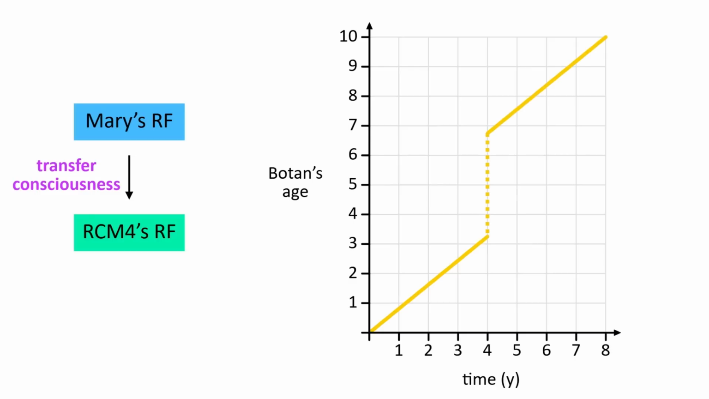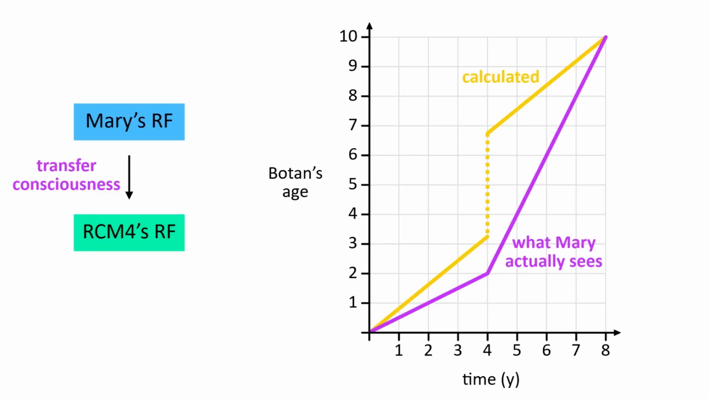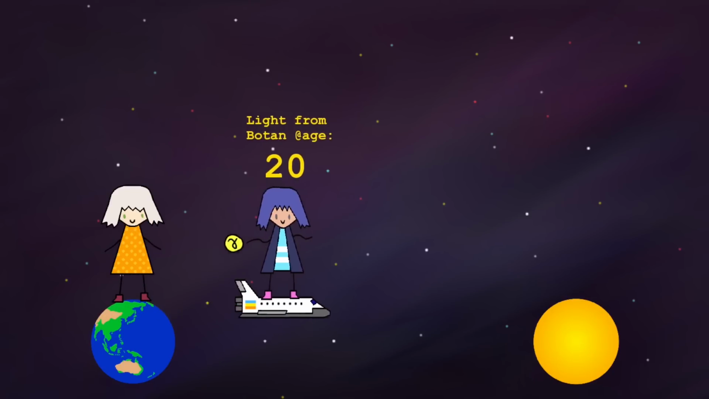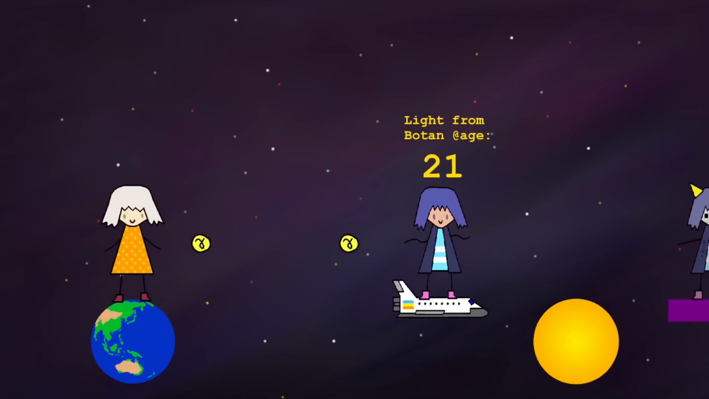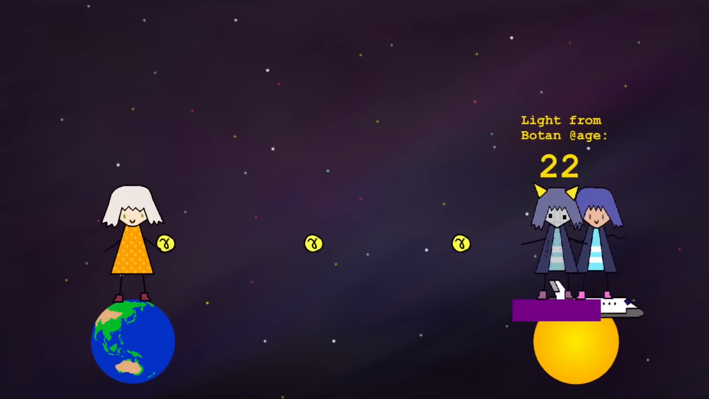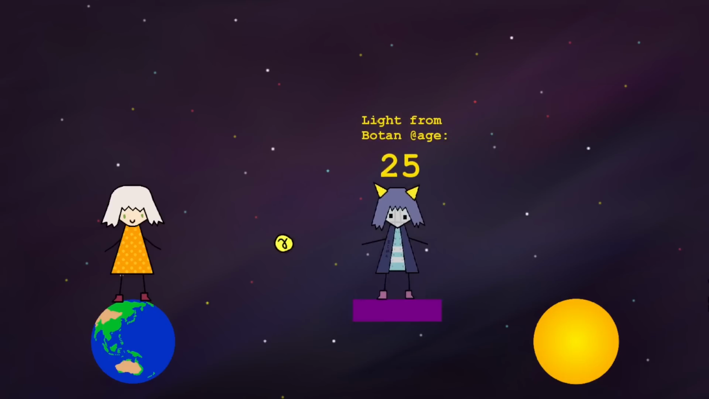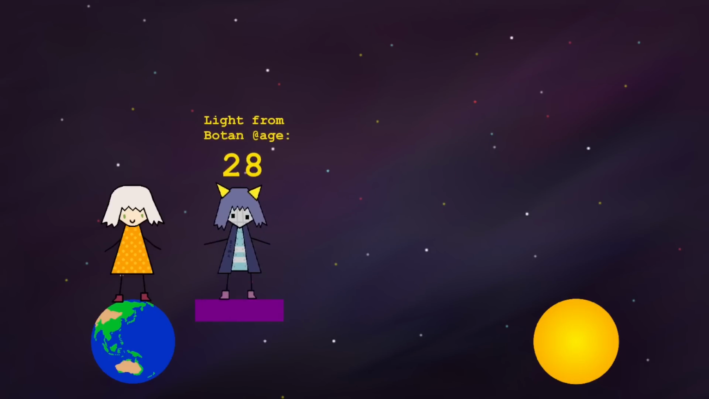But remember, in relativity, we don't see things in real time, so this only refers to Botan's calculated age. What Mary would actually see is Botan very slowly aging 2 years on the outbound trip, followed by her very quickly aging 8 years on the return trip. And this is simply by virtue of when the light from Botan actually reaches Mary/RCM4. Her actual age can only be calculated by retroactively applying the finite speed of light to this data.